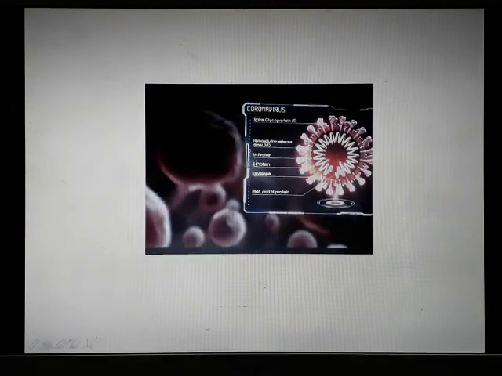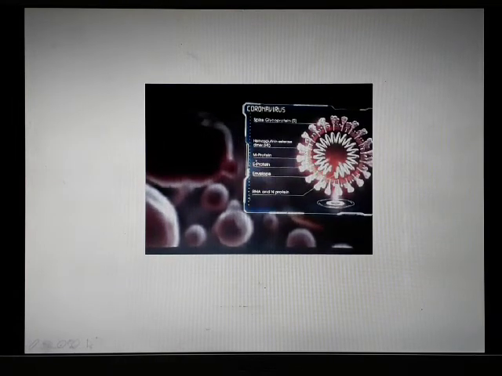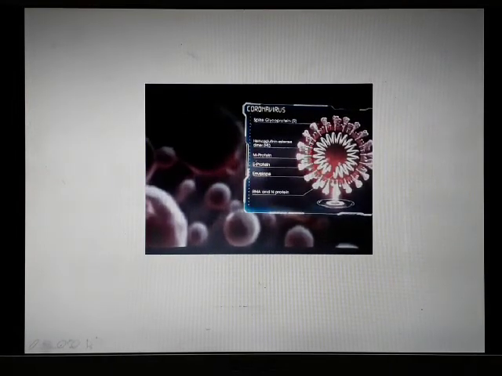This is a virus. When an infected person is coughing or sneezing, this virus goes through the nose or mouth to a healthy person. See here, the outer part that you see as spikes are proteins. Inside you have RNA or DNA, depending on the virus. Different viruses have different types of structure. Now this virus attacks your cell, and it gets attached to the cell through this receptor.